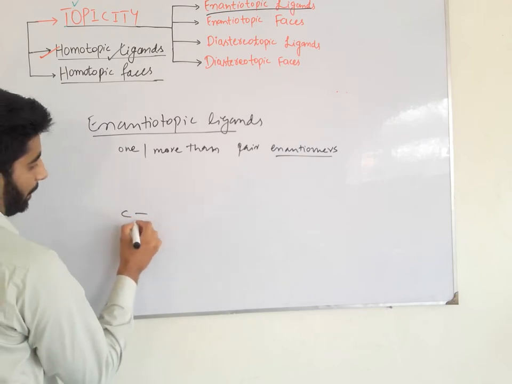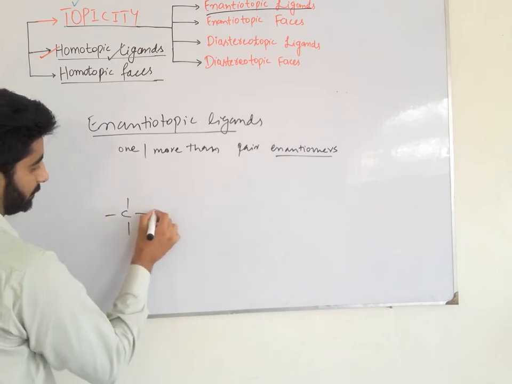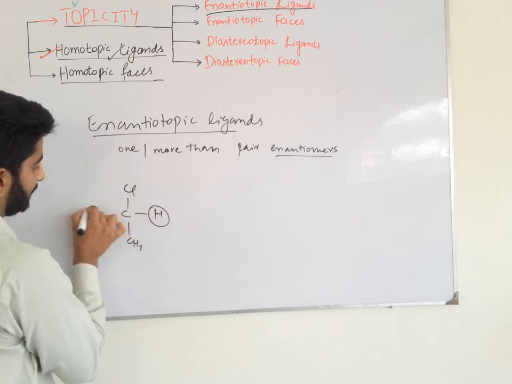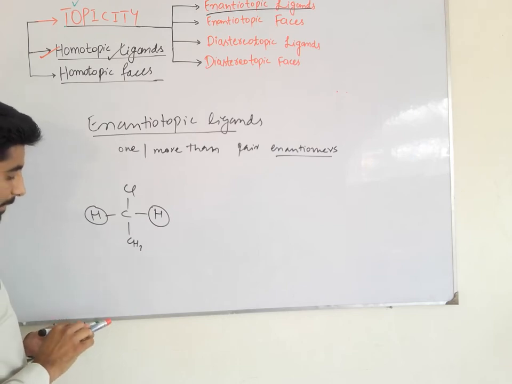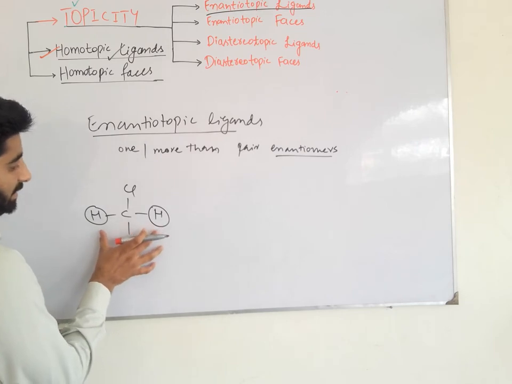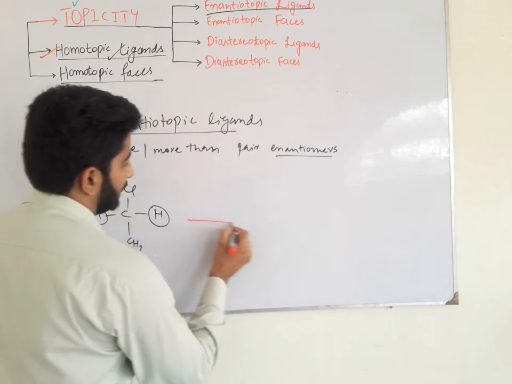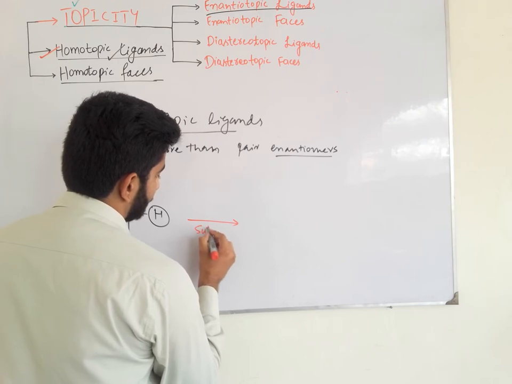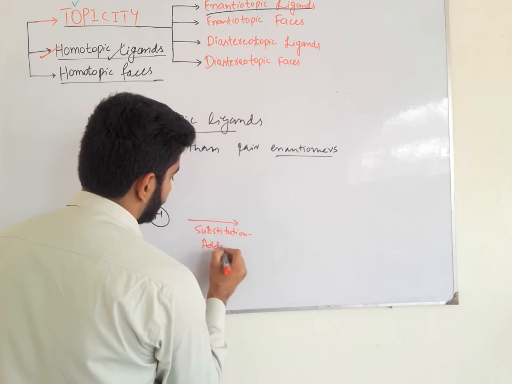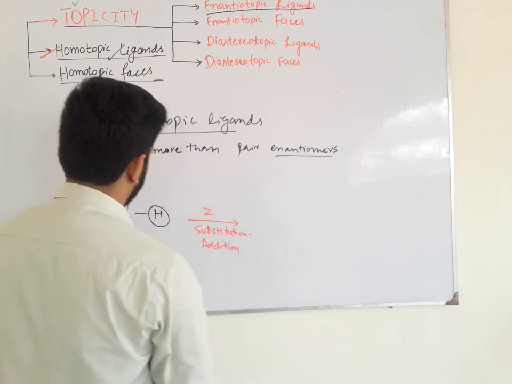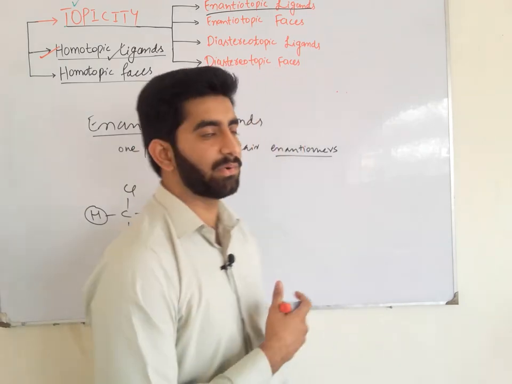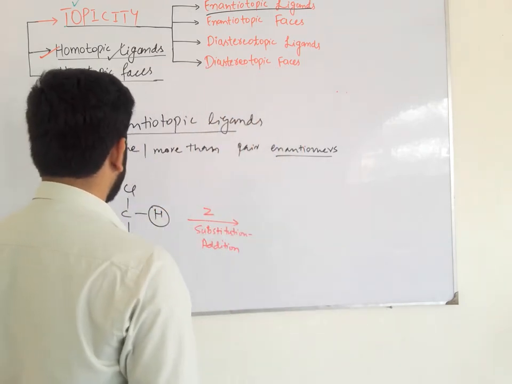For example, we have a molecule like this and we want to find the relationship between these two homomorphic ligands. For the identification of the topic relationship between these two homomorphic ligands, we apply the substitution addition criteria. If we get a pair of enantiomers, then they are enantiotopic ligands. If we get a pair of diastereomers, then they are diastereotopic ligands.